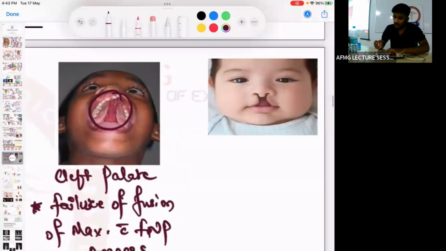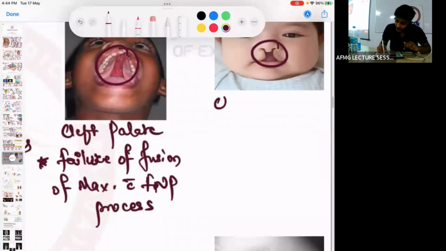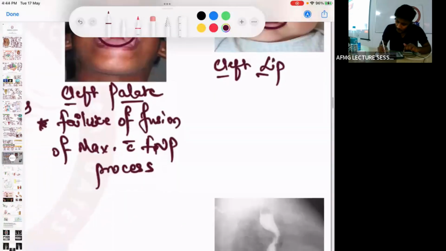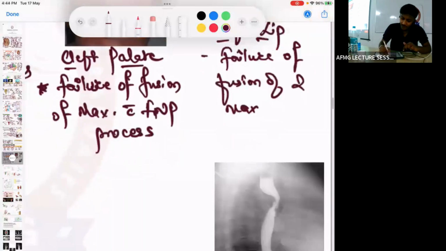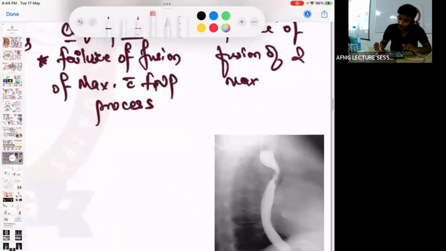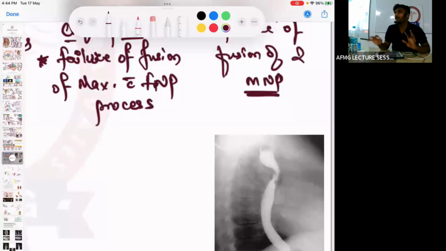This one, the next one is what? This one is a cleft lip. Okay, so cleft lip is due to failure of fusion of... Very good, bolo. Failure of fusion of two maxillary processes. It is due to failure of fusion of two medial nasal processes. Okay, ठीक है. No issues with this, anybody?